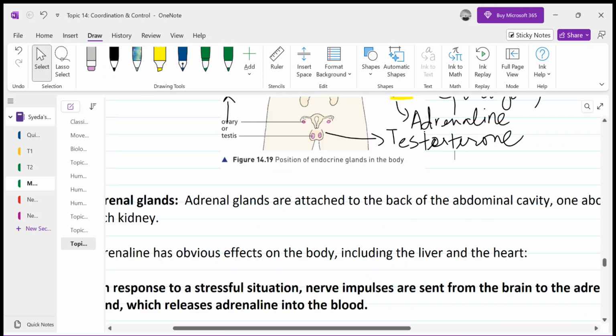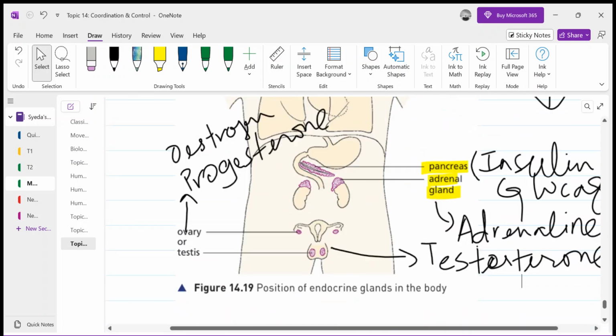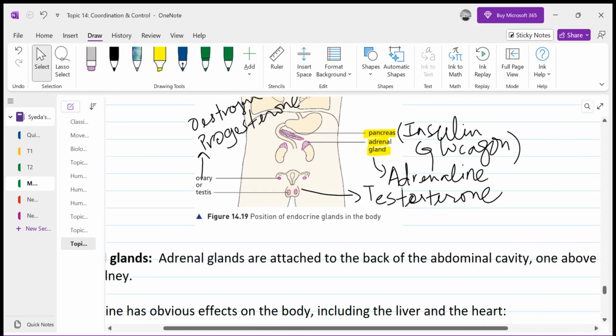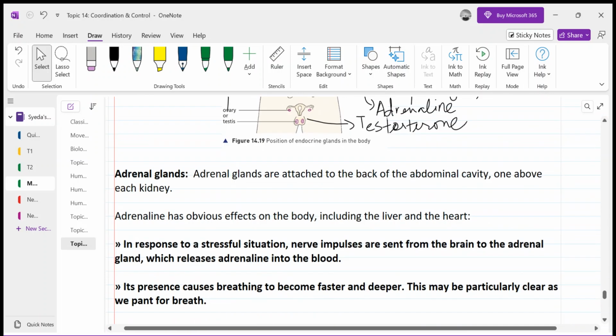All right, now we have to discuss in detail today the adrenal gland, its secretion adrenaline, and what its impacts are. Adrenal glands are attached to the back of the abdominal cavity, one above each kidney, right? And there are certain effects on the body.